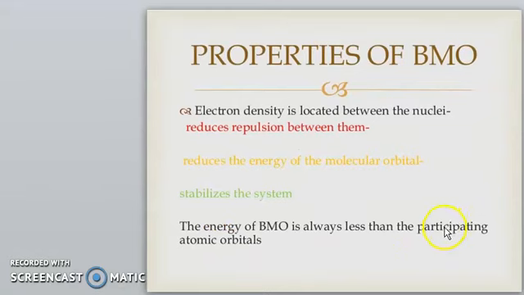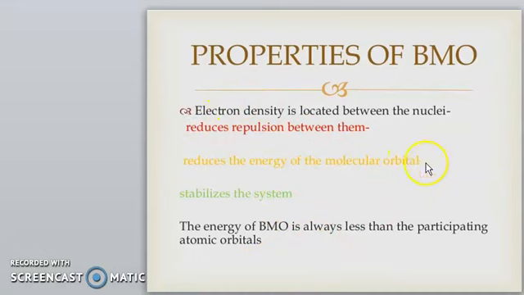Now the properties of the bonding molecular orbital. Electron density is located between the nuclei, which reduces the repulsion between them, reduces the energy of the molecular orbital, and stabilizes the system. The energy of a bonding molecular orbital is always less than that of the participating atomic orbitals.